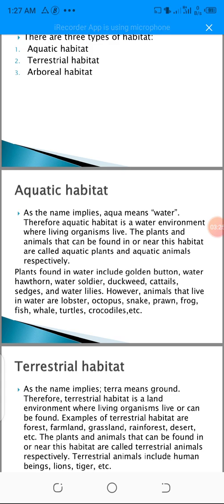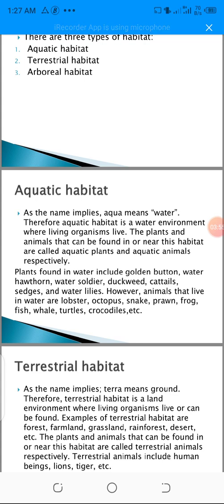Therefore, aquatic habitat is a water environment where living organisms live. The plants and animals that can be found in or near this habitat are called aquatic plants and aquatic animals. So anything that dwells in an aquatic habitat is either called an aquatic animal or an aquatic plant.